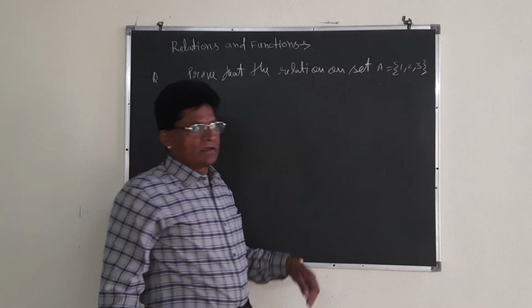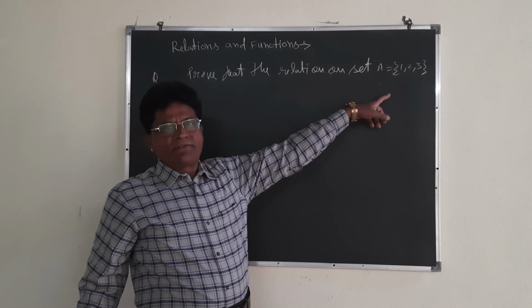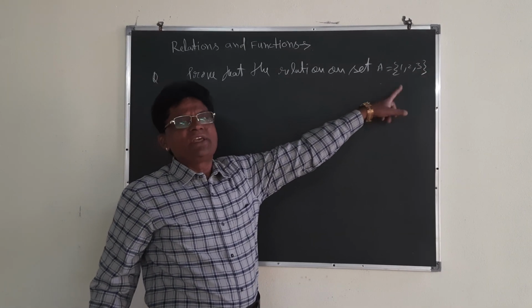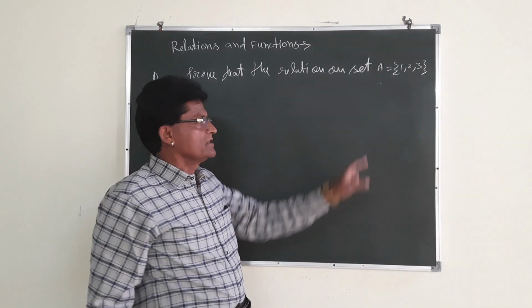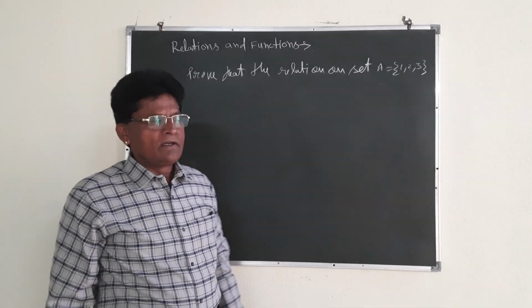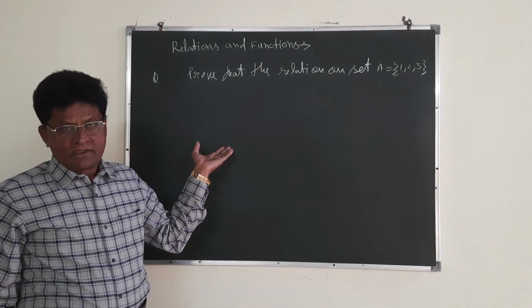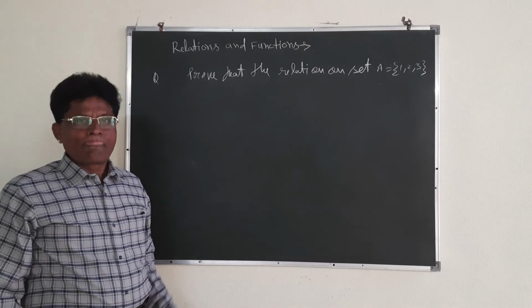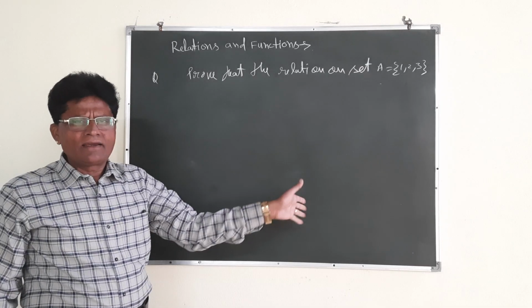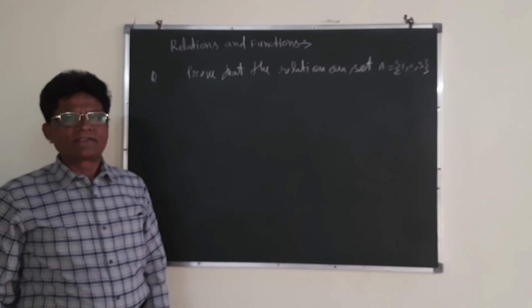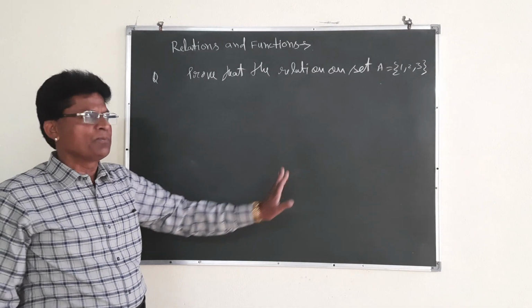Actually, when I discussed the definition, I had taken A, B, C in place of 1, 2, 3, a similar kind of thing. That is why I have taken 1, 2, 3 here. And you will have to write the universal relation. To write the universal relation, I drew a simple diagram, my dear students, so that you will understand properly.